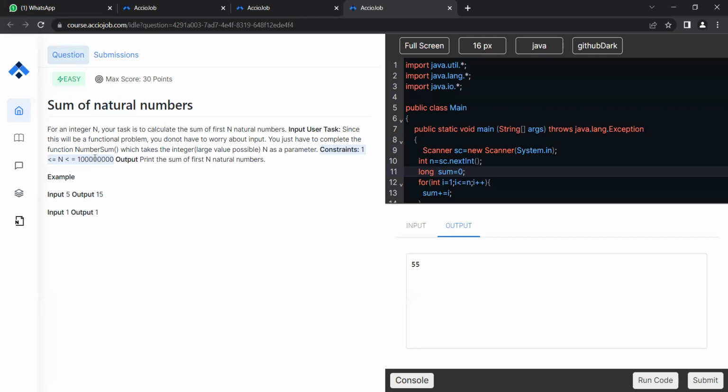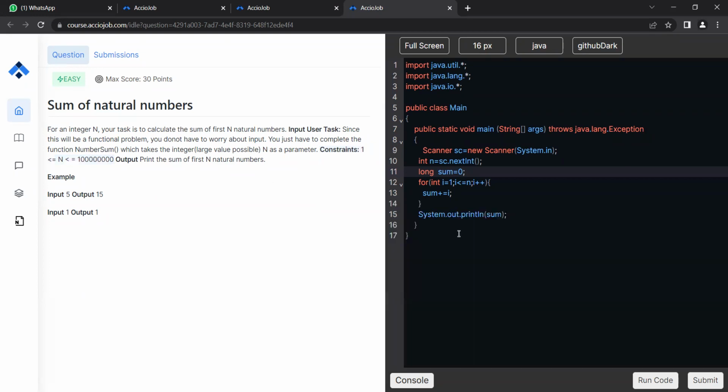If you suspect the actual answer might surpass this, because we are adding values of 10 to the power 8 several times, there will be a very big number. So just to be precautious, let's take long. This is the basic assumption and analysis that you need to do. Okay, Vivek is not understanding sum plus is equal to I, sum plus I.